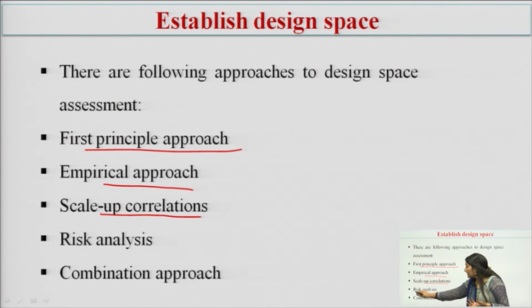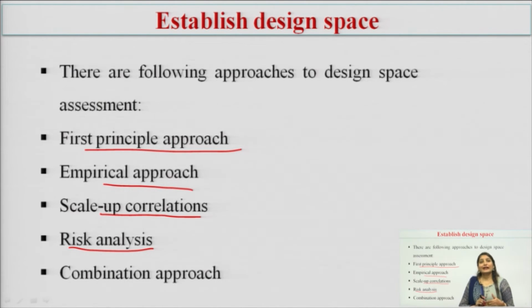Next is risk analysis. Risk analysis is an important part of risk management. In quality risk management, we have three parameters: risk assessment, risk control and risk review.